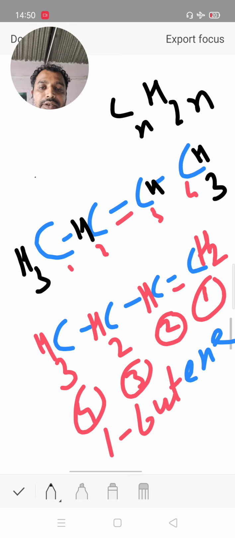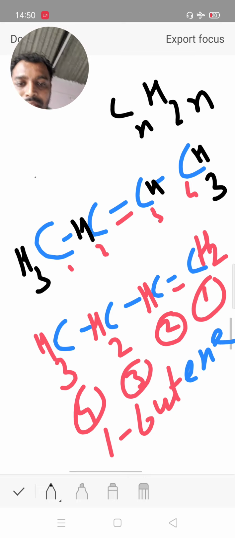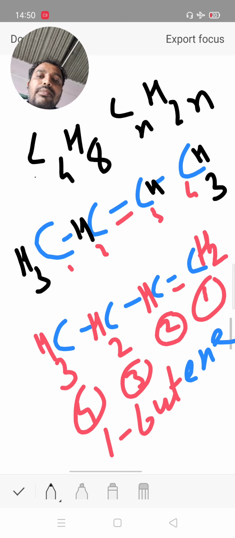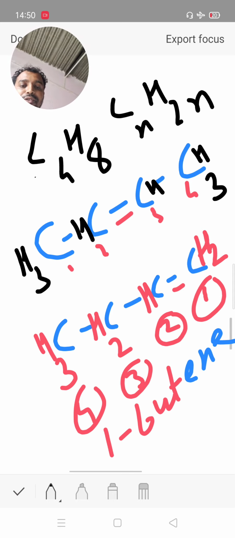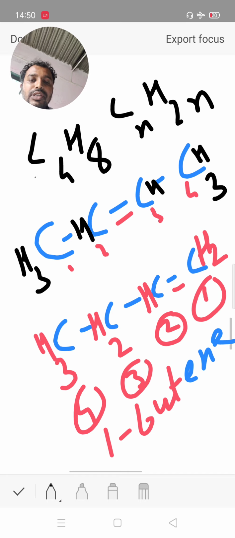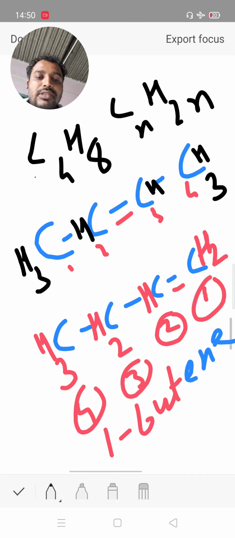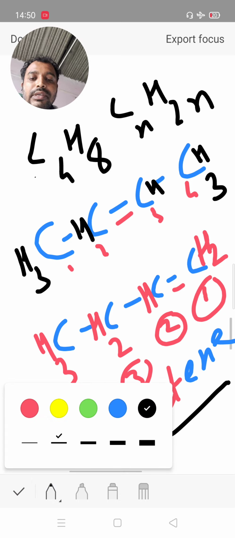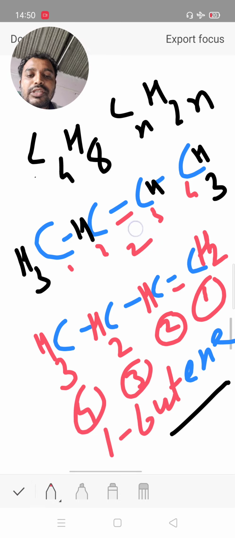Both are C4H8, but their structures are different. In this compound the double bond is at the first position, and in this compound the double bond is at the second position.